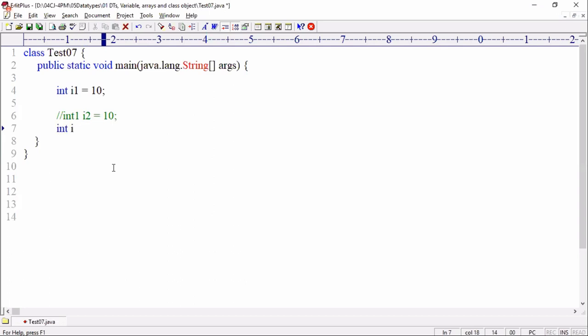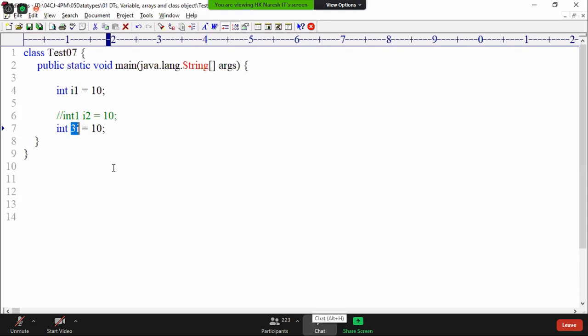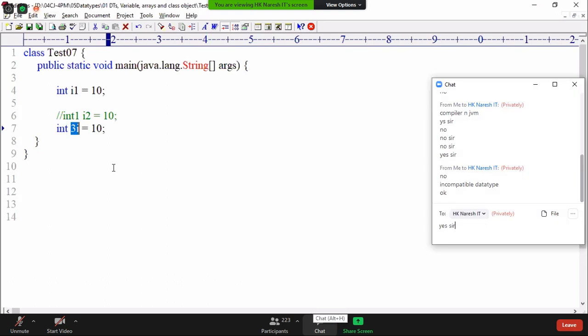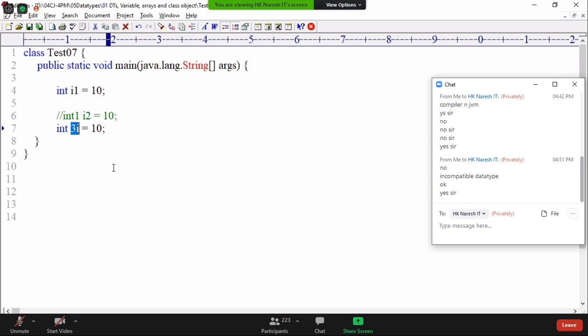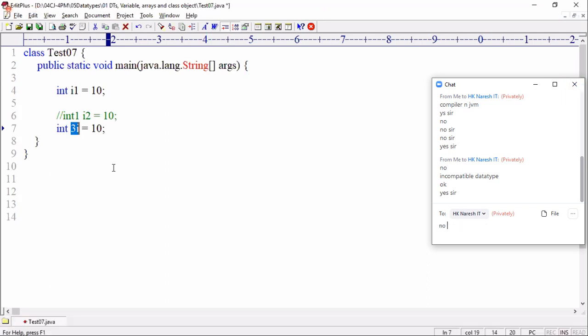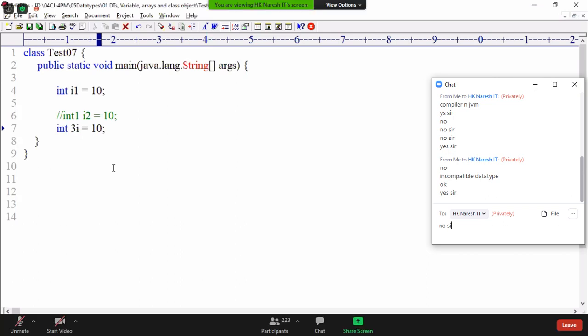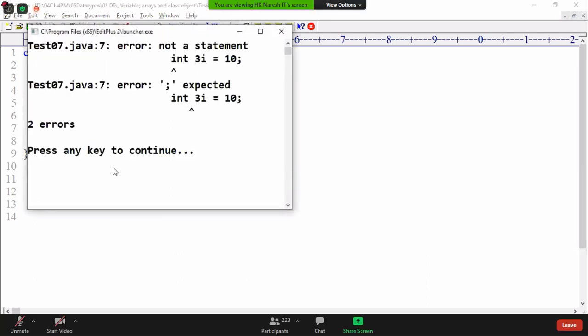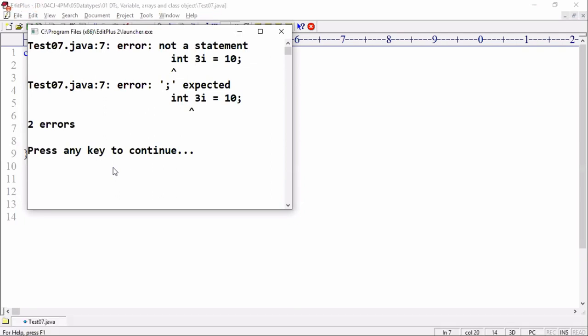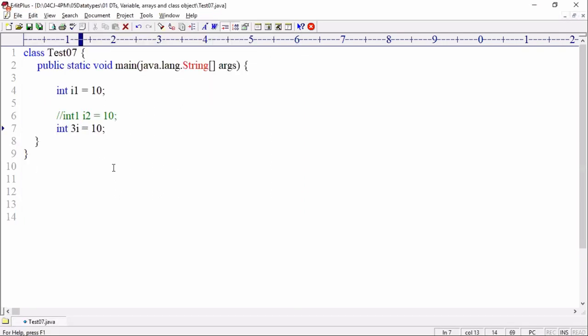Next rule. I'm writing int 3i equal to 10. Is it allowed? int is valid. Then going here, what is 3i? A variable name. A variable name should follow the identifier rules. The 7 identifier rules should be followed. Is it following them? Rule number 2 failed. What is rule number 2? An identifier cannot start with a digit. So it is an invalid identifier. It throws the error: not a statement, ';' expected. Okay, so the identifier must be valid.